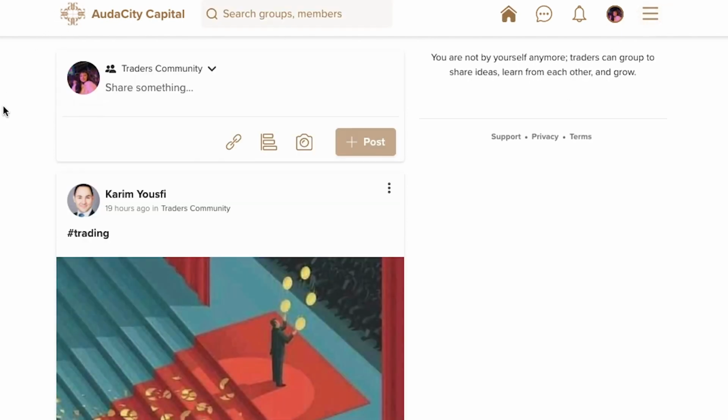The AudaCity Capital app is also available on App Store and Android, which you're able to join, but it is also on desktop as well, which is what I'm showing you now.